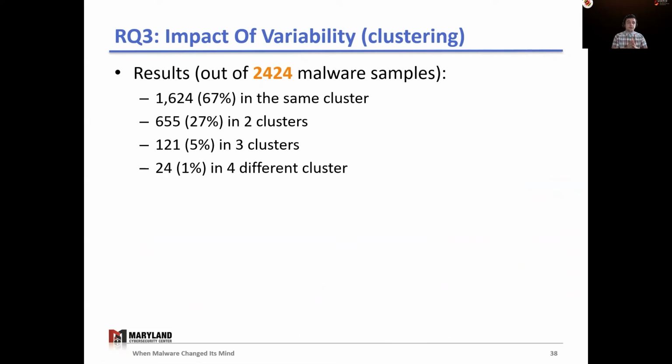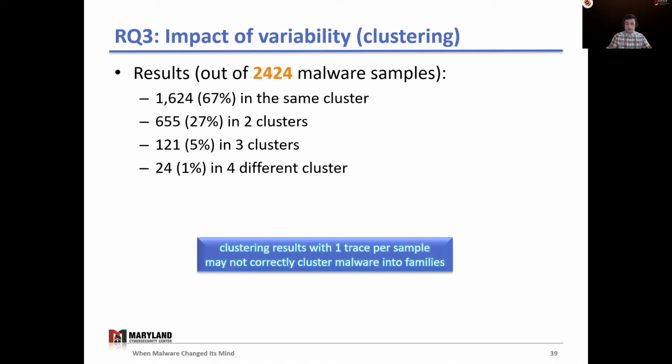However, from our results, we found that for 60% of the samples, this is the case. But for 33% of the rest of the malware samples, they fall into 2 or more clusters. While more advanced clustering methods may perform better, we find that an analyst needs to be cautious when using one execution per sample to cluster malware into families.